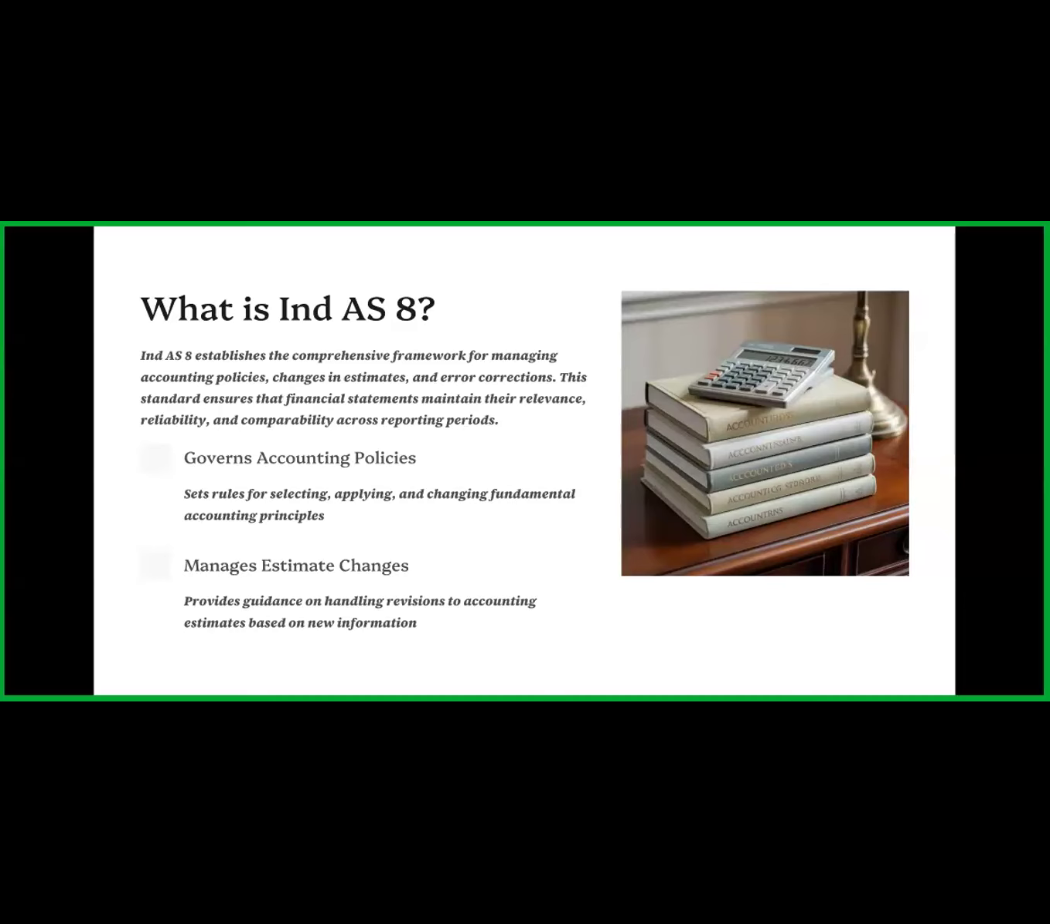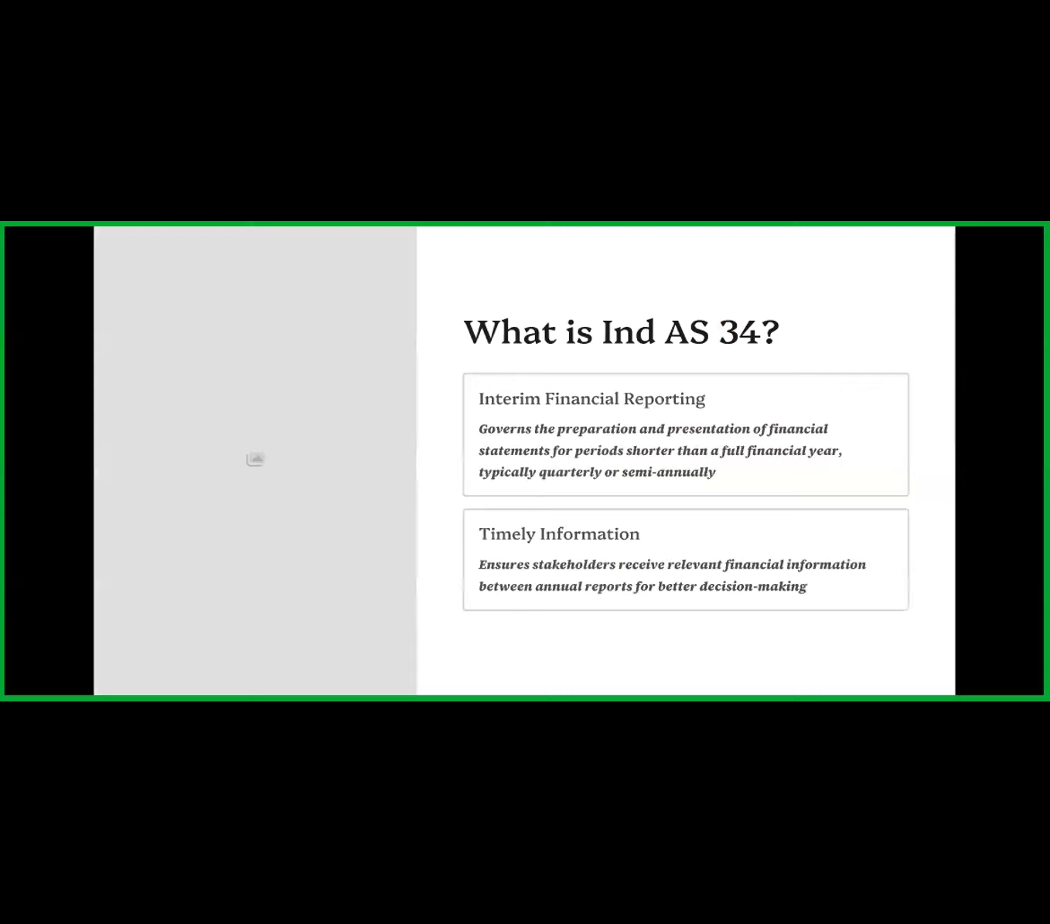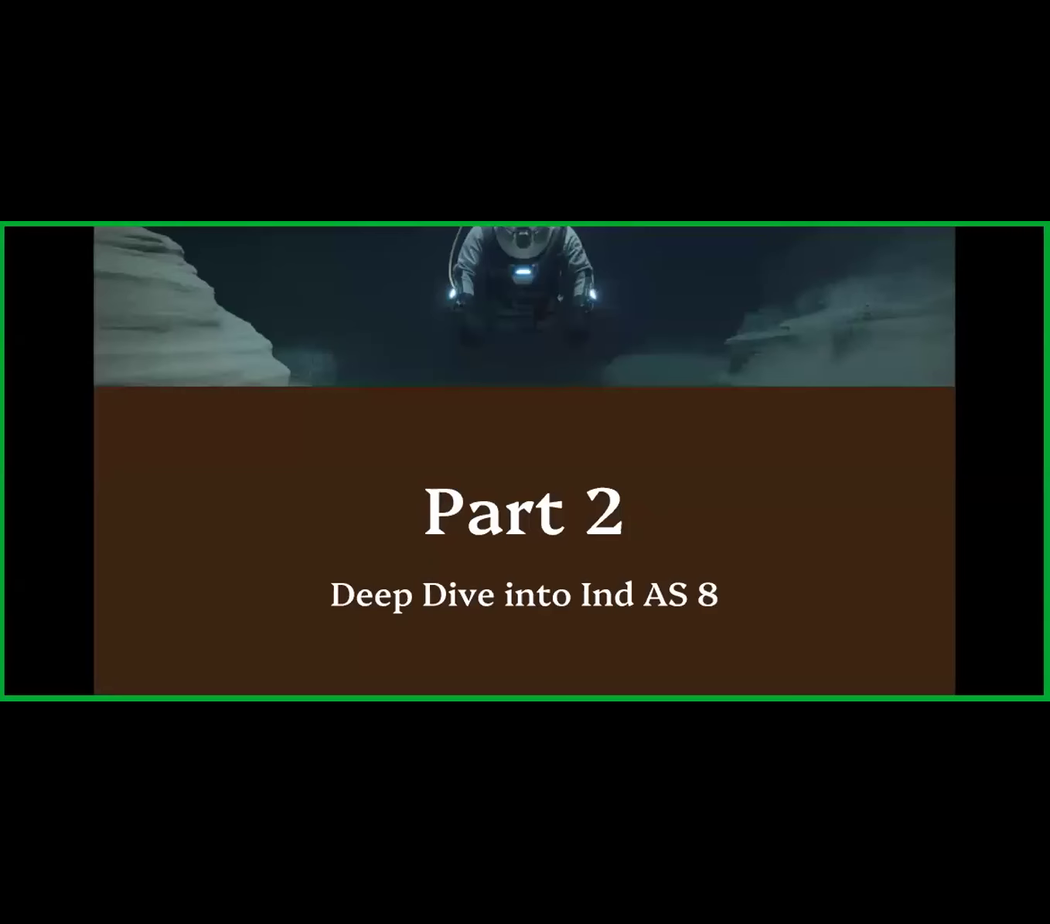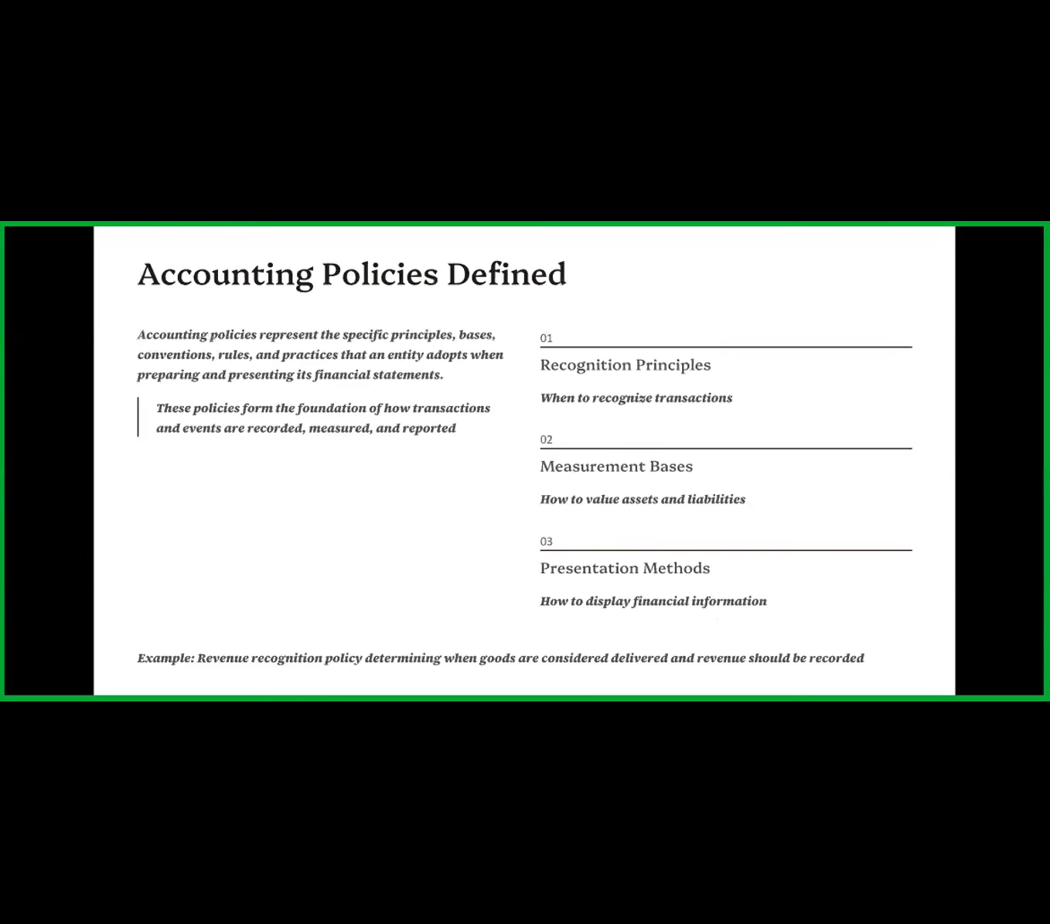Sometimes if any errors are made by the company while preparing the financial statements, they can correct those errors. How do they correct that error? For that purpose, the guidelines are provided in the Indian Accounting Standard 8. What are these guidelines? That we are going to understand, and we will deeply understand what is the Indian Accounting Standard 8.